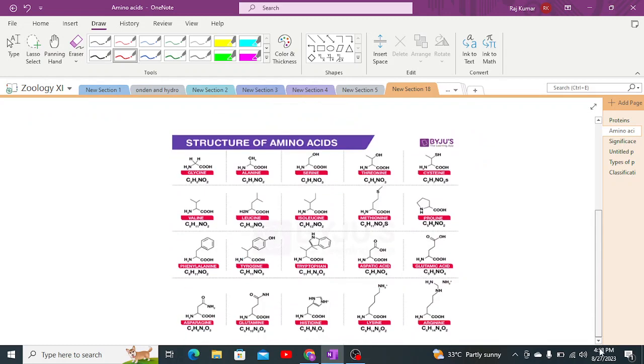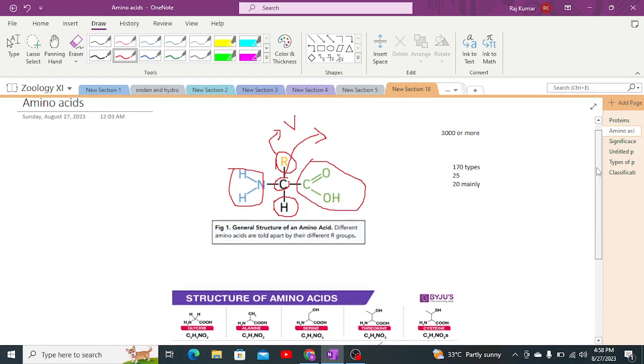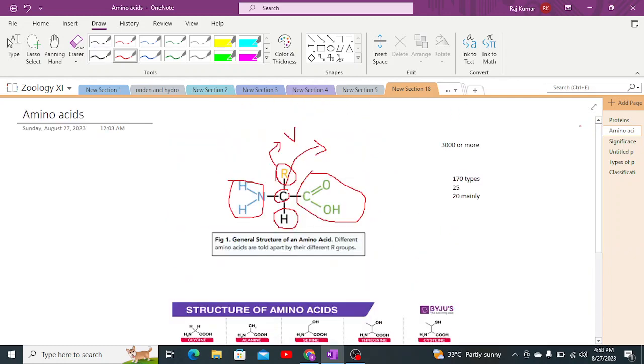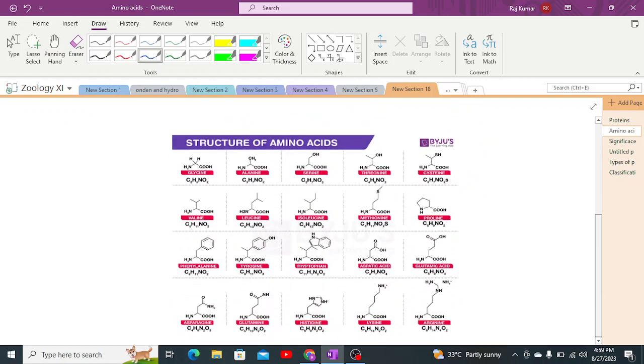There are 20 kinds of amino acids, and in all of these there is only a difference in the radical group, while the amine group, carboxylic group and hydrogen remain constant.